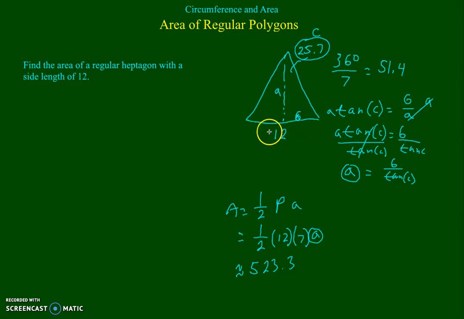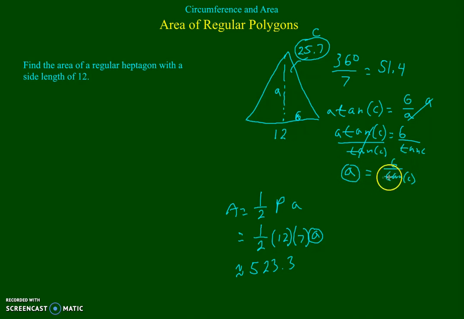Let's do a quick recap of the problem. We were given the side length. We found this by dividing this by 2. We had to find our central angle because we needed to use trigonometric functions to find the apothem. So 360 divided by 7 gives us this, divided by 2 gives us this. And because this is a decimal number, we had to store this in memory. So we set up our trigonometric function, tangent, taking oats away, and that gave us our apothem.